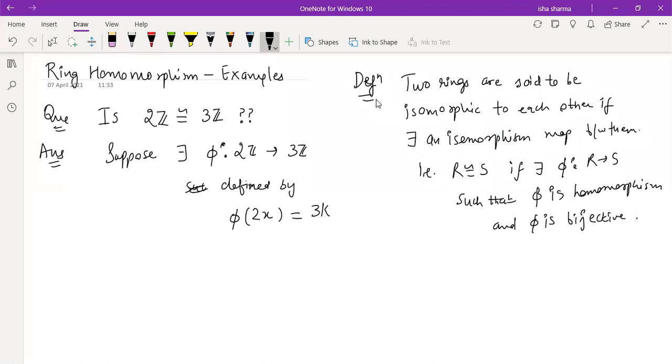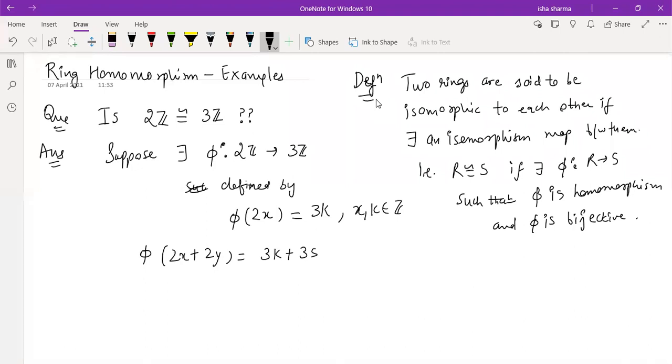It's just some integer will be mapped to some integer, some multiple of 2 will be mapped to some multiple of 3, where these x and k are going to be integers, right? Because the general map is going to be this type. So if you take phi(2x + 2y), this is going to be 3k + 3s, because I'm now checking the properties of homomorphism.